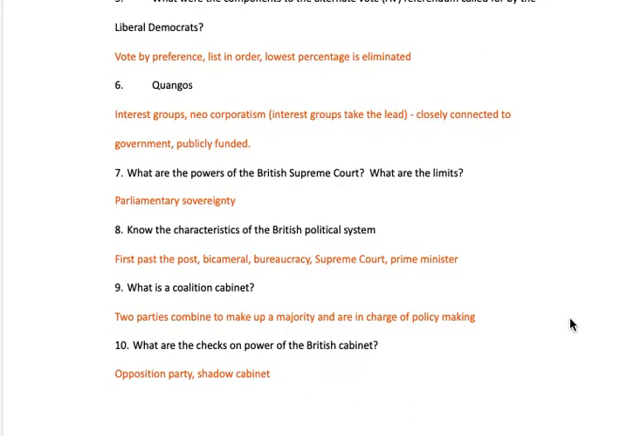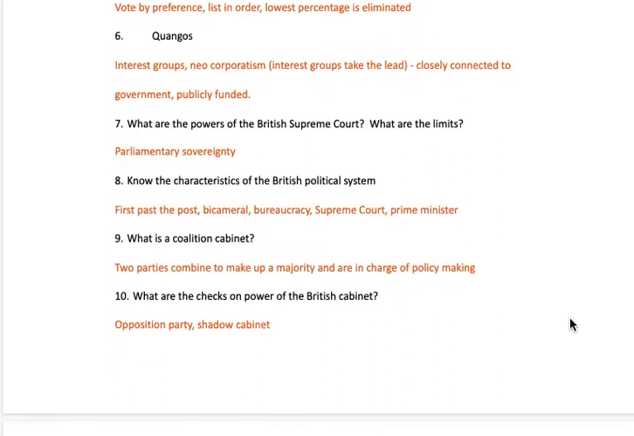Quangos are kind of like interest groups, neo-corporatism. They take the lead. They're connected to the government, so the government can make a policy, and then they're publicly funded, and then they implement those policies.